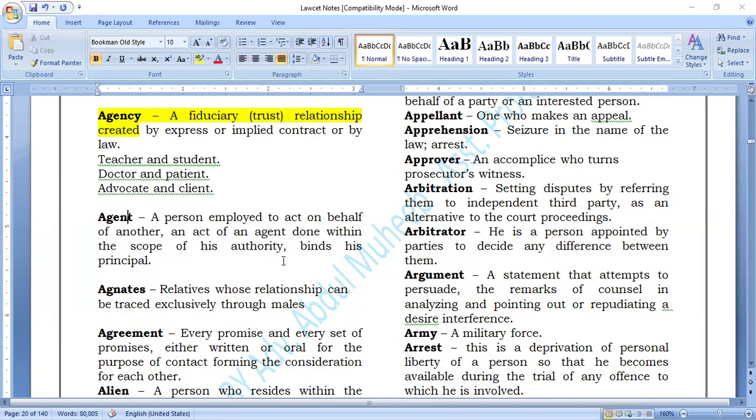Agent. Right? It is like you are giving that article to that agent. It's like the principal is taking the material. If you are hiring someone to do that work for you and sending some agent, you say, give this article to that person. Giving that article to that agent is like giving that article to the principal. Understood the words? It's called agent. Next is very important, agnates. What is agnates?